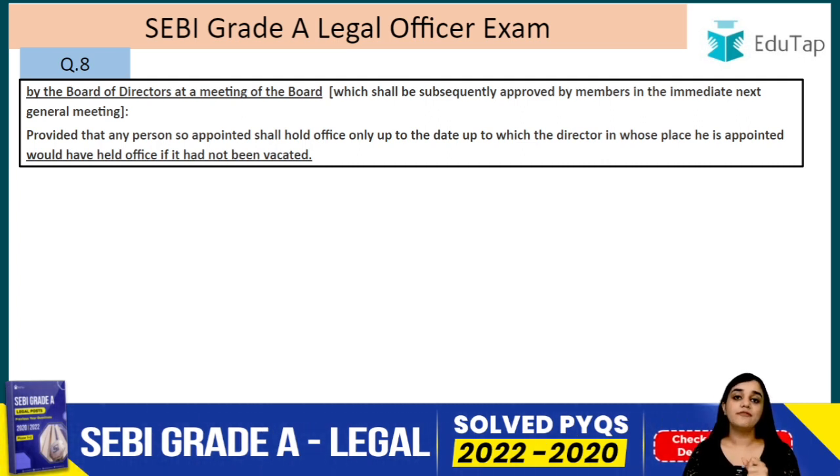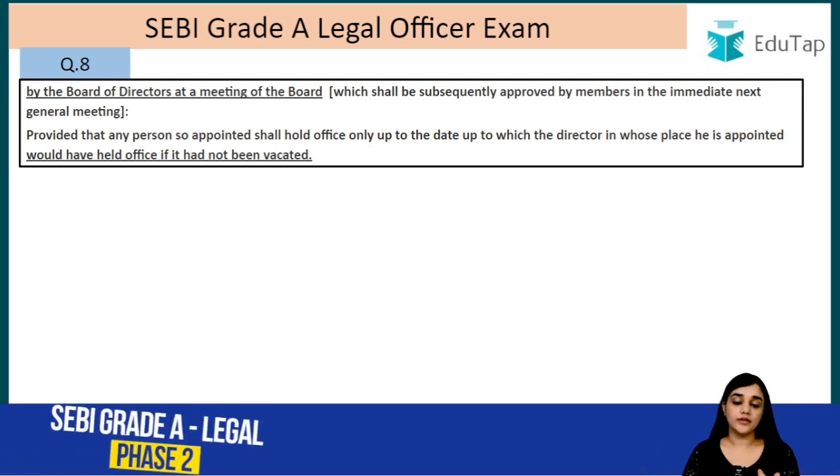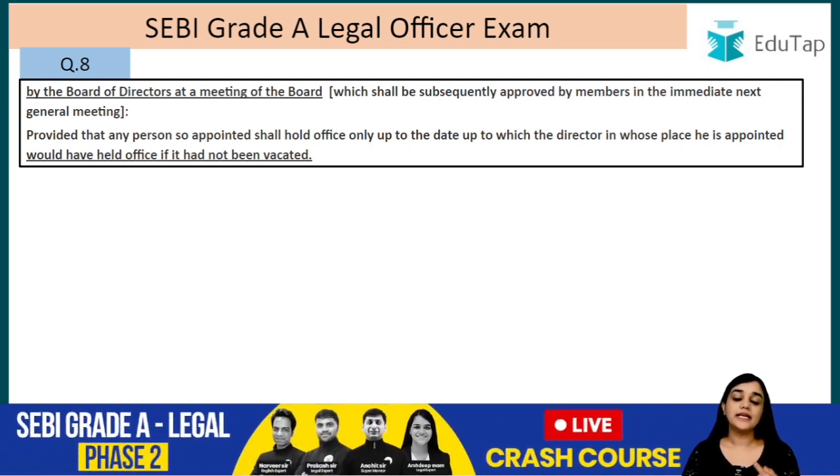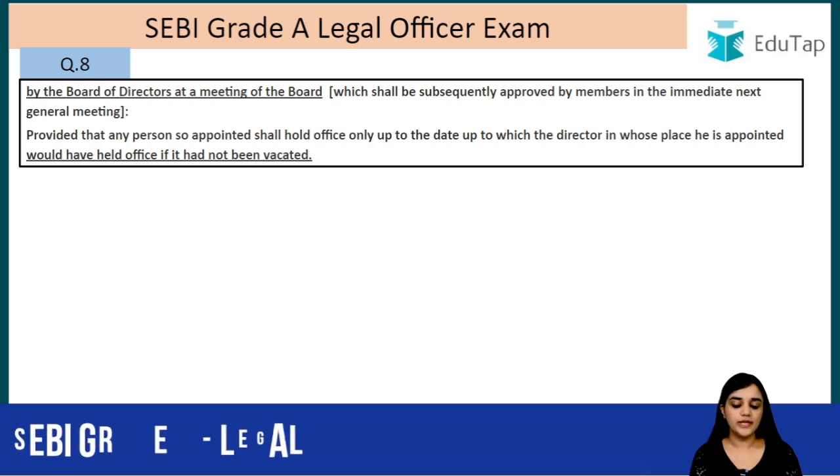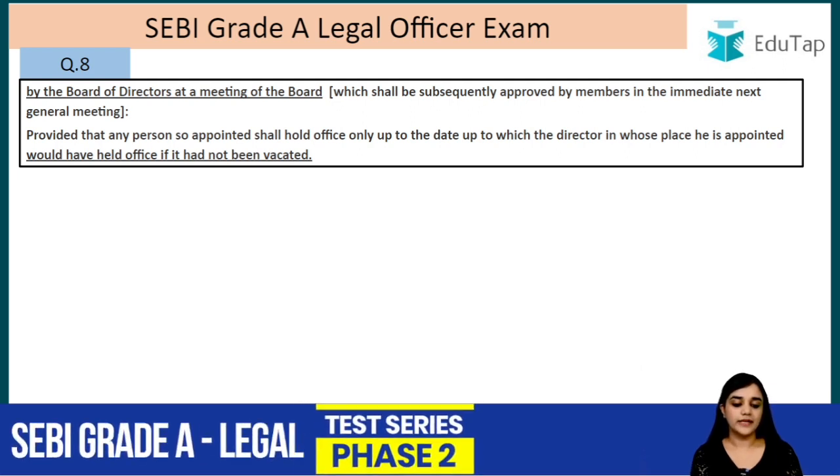Now for example, he vacates his office after 2 years. Now the new independent director can only remain in office for the remaining 3 years of the original director's term, right?